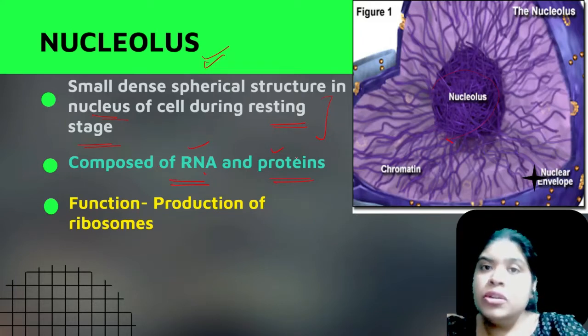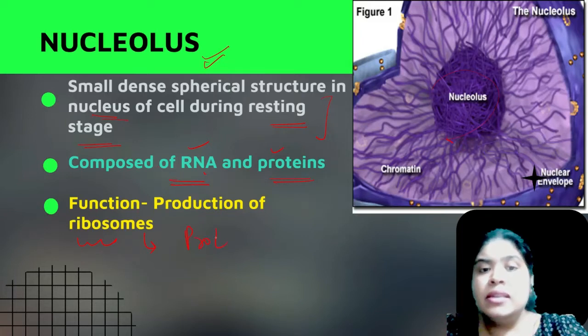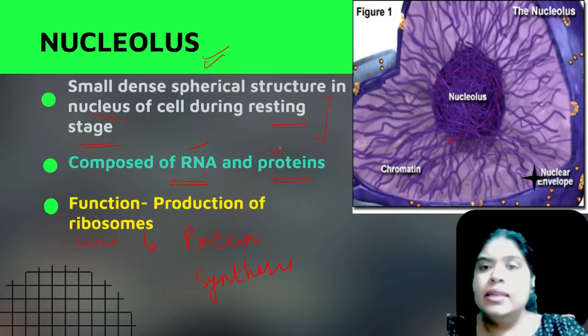And what is the function? As I discussed, it is responsible for the production of ribosomes. We also discussed the function of ribosomes. Ribosomes are responsible for protein synthesis in the cell. So the nucleolus is responsible for the production of ribosomes inside the cell.